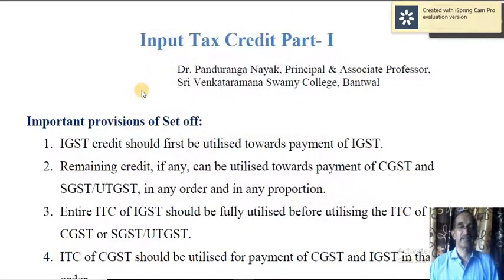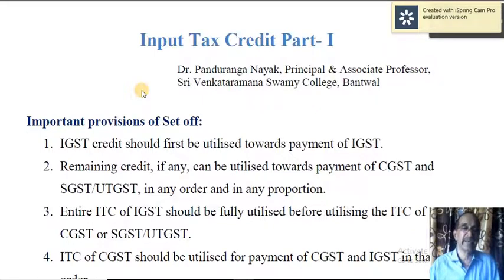Before that, let us briefly know the provisions of set-off. First one is IGST credit. There are three types of GST. One is IGST, CGST, and SGST or UTGST.